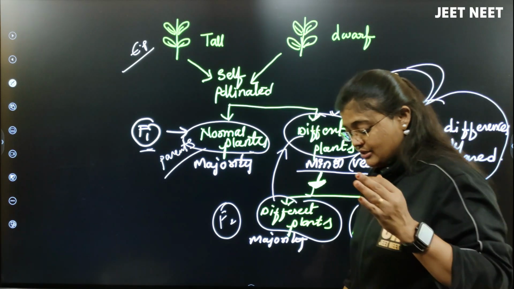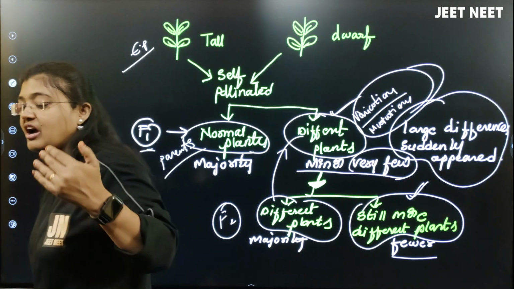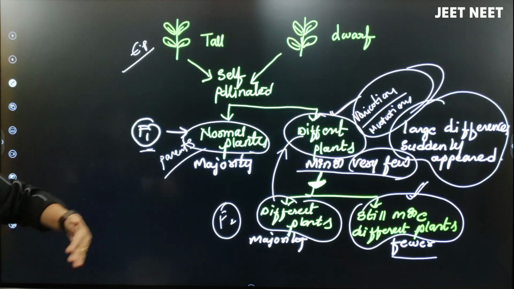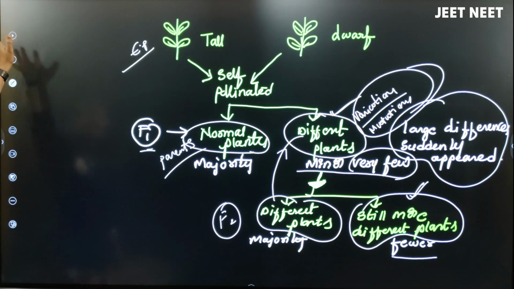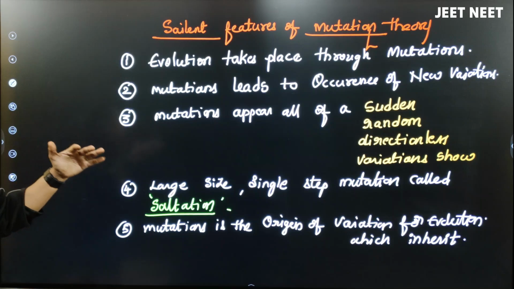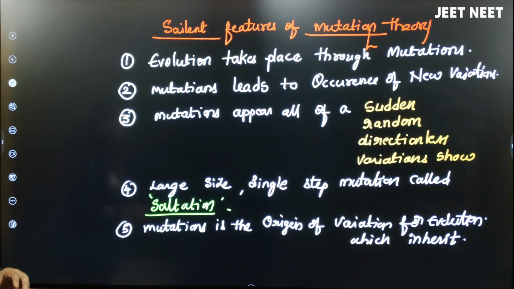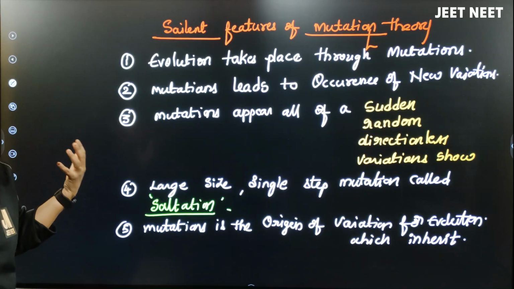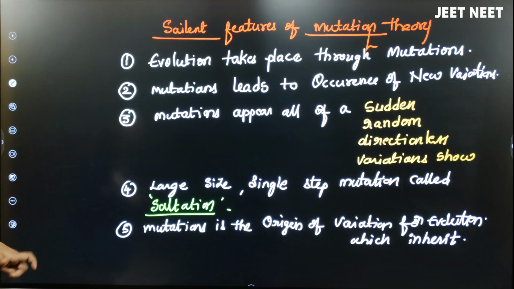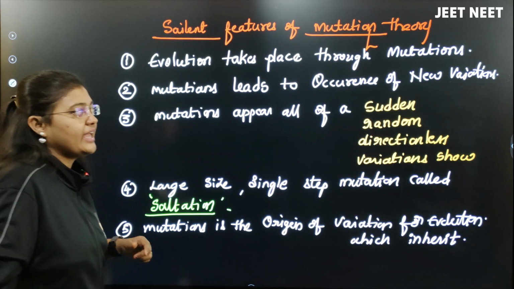By doing this experiment continuously for a few generations, nearly 7 to 8 generations, he gave some salient features of the mutation theory. After explaining that experiment and the observations he made, he told that evolution takes place through what?